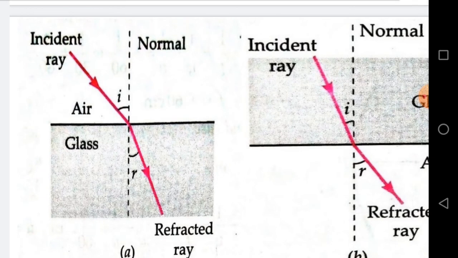Air is the rarer medium and glass is the denser medium. So the refracted ray will bend towards the normal, and the angle of refraction will be less than the angle of incidence, that is r is less than i.